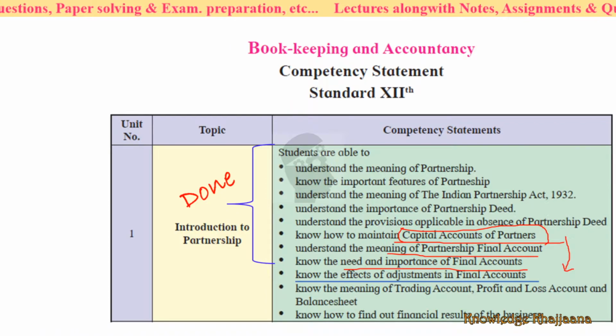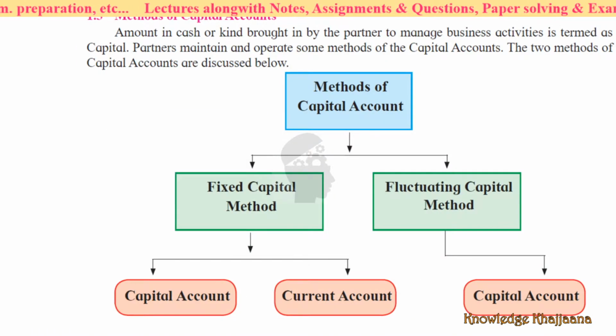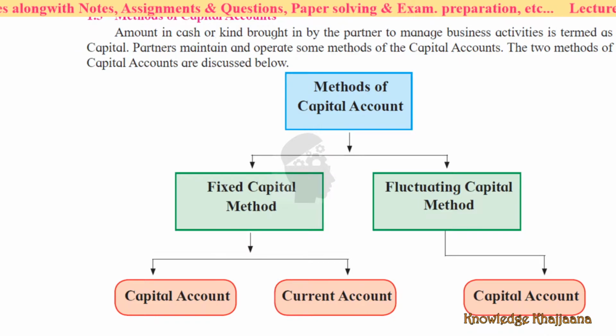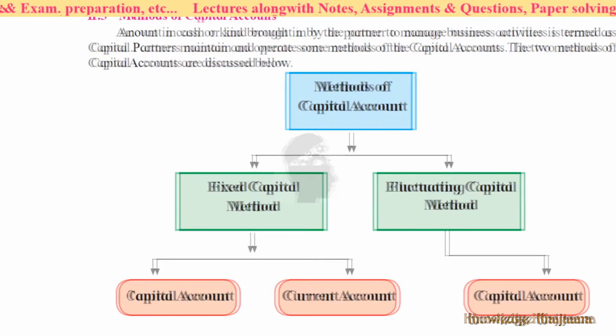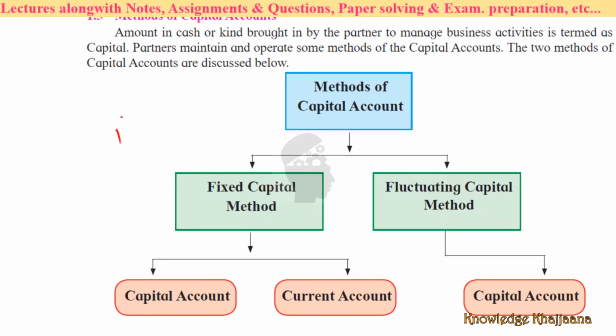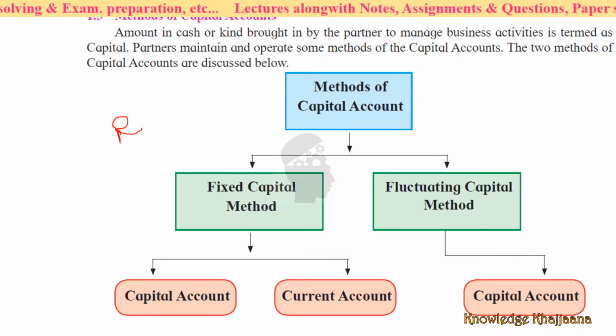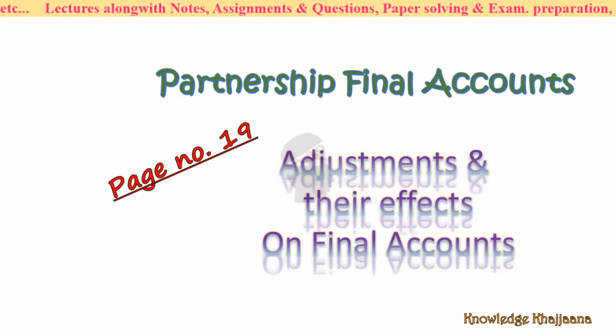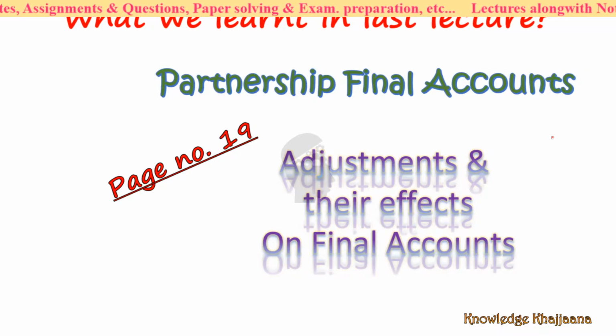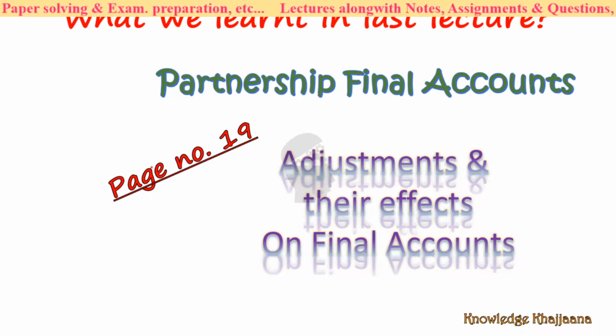We have done all these things. We have learned two methods of capital account for the partners, and we have done the practice of the same. But you have to remember this. What did we learn in our last lecture? In our last lecture, we saw some adjustments related to the final accounts and the effects of the adjustments, which are from page number 19.